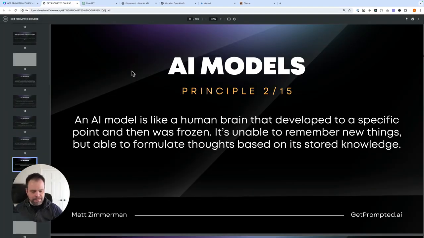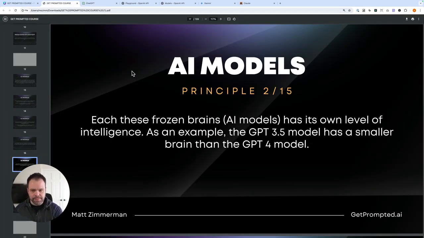Not only can these AI models not learn new things, each of these models has its own level of intelligence, its own different size of brain. Taking the human analogy, you could say, okay, some of these models are like developed teenagers. That's how much they know. Other models are like rocket scientists or Albert Einstein or something like that.